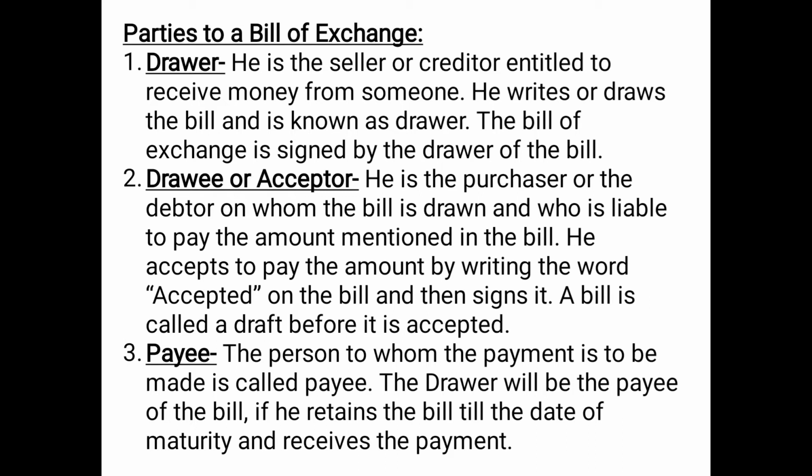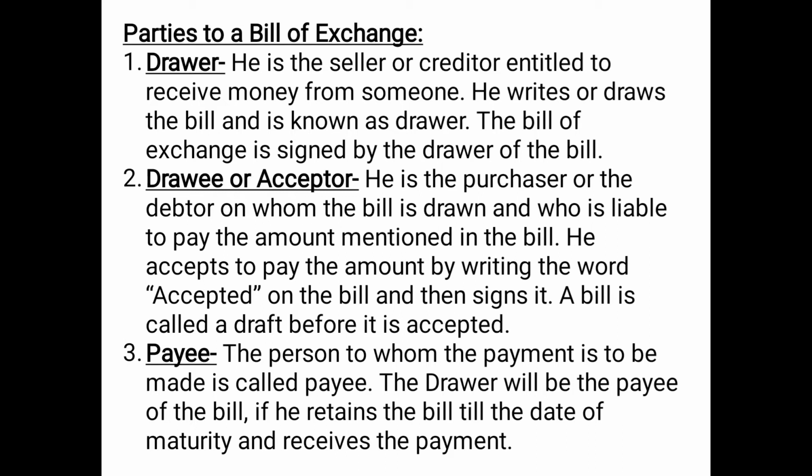So as you can see, the drawee or acceptor is the purchaser or the debtor on whom the bill is drawn and who is liable to pay the amount mentioned in the bill. He accepts to pay the amount by writing the word accepted on the bill and then signs it. A bill is called a draft before it is accepted. As we have already discussed, unless it is signed by the acceptor, it will not be called a bill of exchange. It will just be a drafted document.